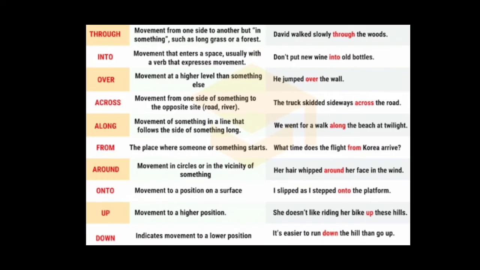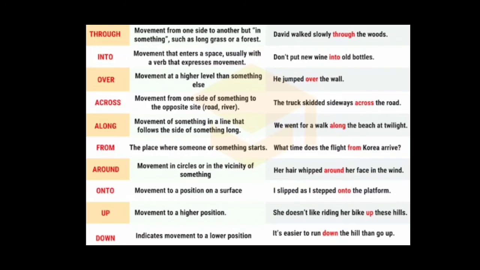And look at the next one. Next preposition is along. Movement of something in a line that follows the side of something long. For example, look at here. We went for a walk along the beach at twilight.